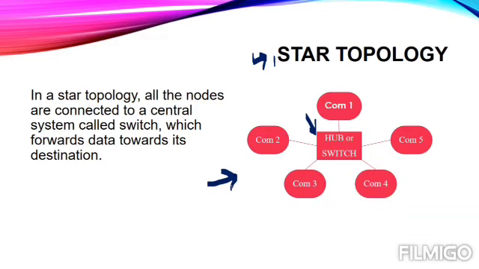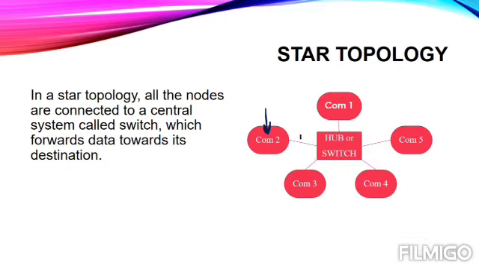The best part of this topology is that if any of the computers is not working properly, the whole network will not be affected. Now let's take an example first. Suppose one day you were using your computer, computer number 2, and your other 4 friends are using these 4 computers.